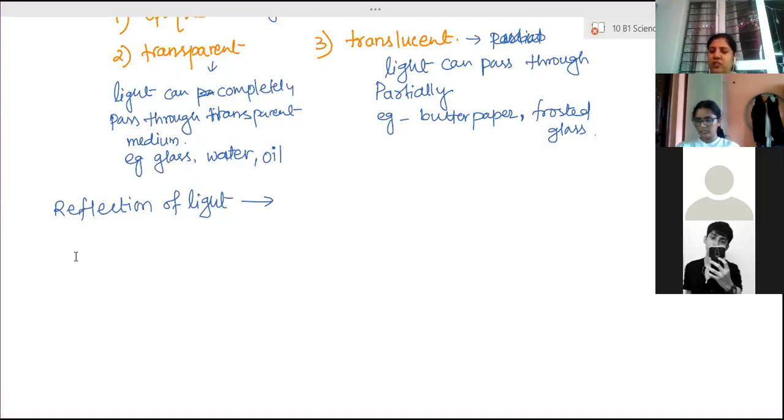Okay. Next is reflection of light. Reflection of light means bouncing back of the light when it falls on any surface. Generally it happens on an opaque surface. In a transparent surface also, even with transparency, 100% of the light won't pass through it. Some part of the light will bounce back into the same medium. That phenomenon shown by light is called reflection of light.